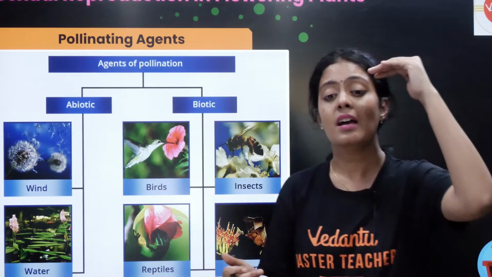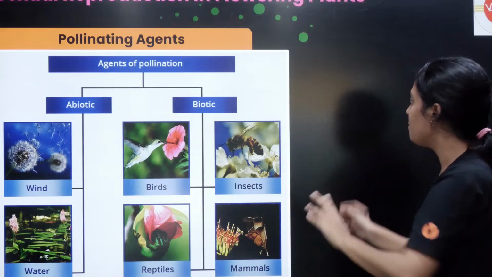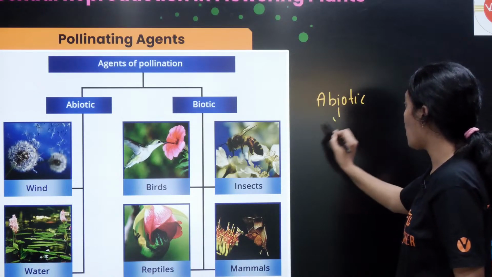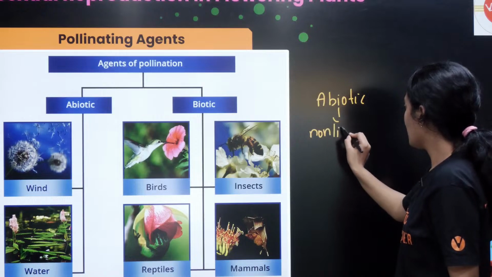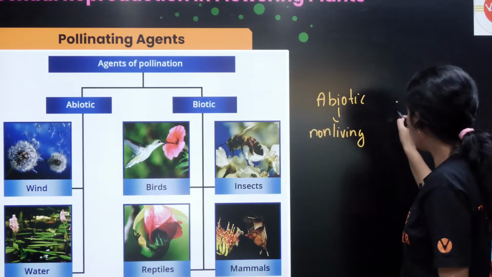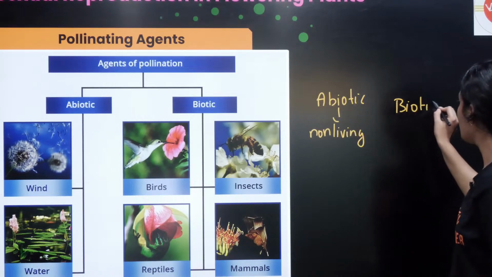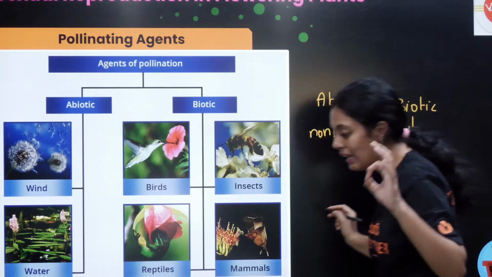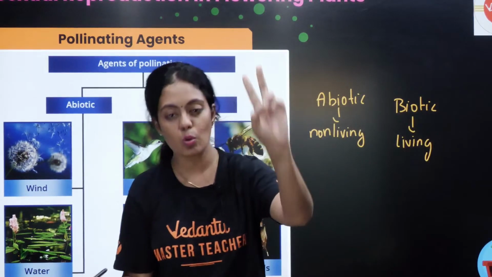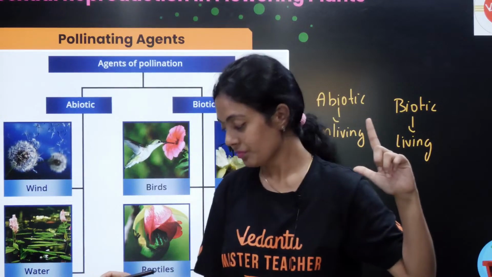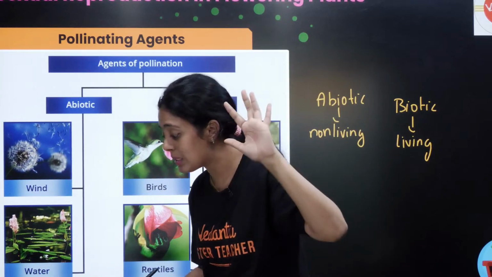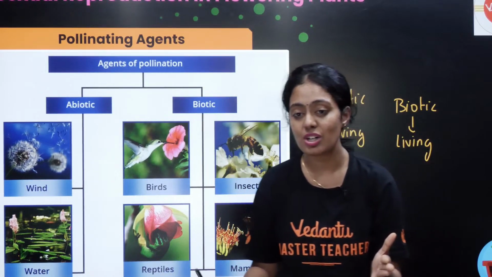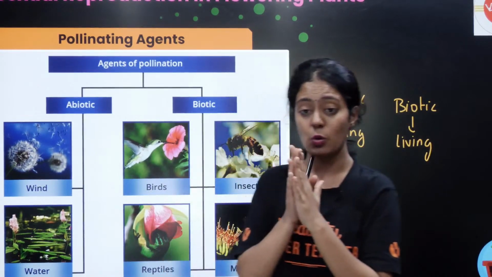So we call it abiotic and biotic factors. What is abiotic? Abiotic is nothing but non-living. Then you have biotic. Biotic means living. In abiotic you will be studying two, wind and water. Can anyone tell me what wind pollination is called and what water pollination is called?